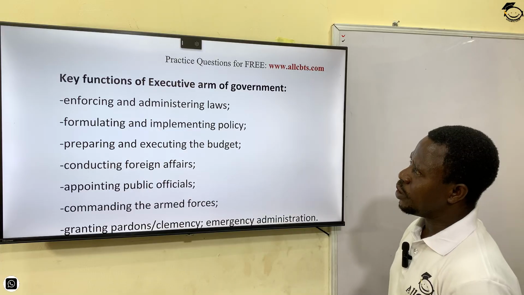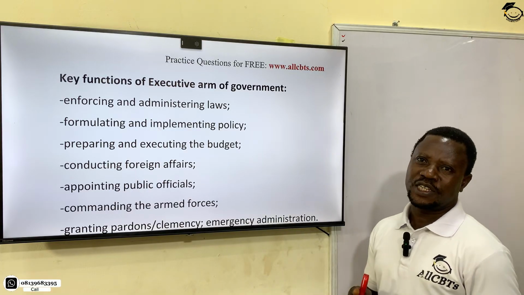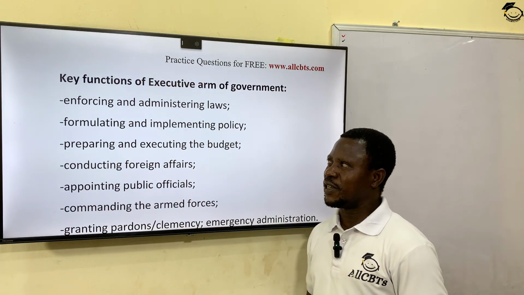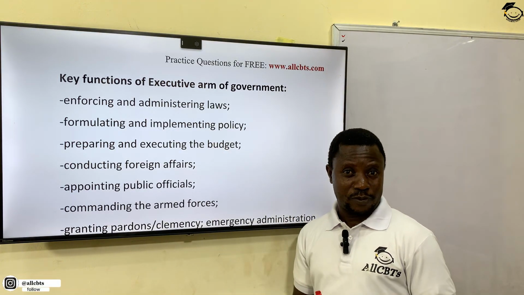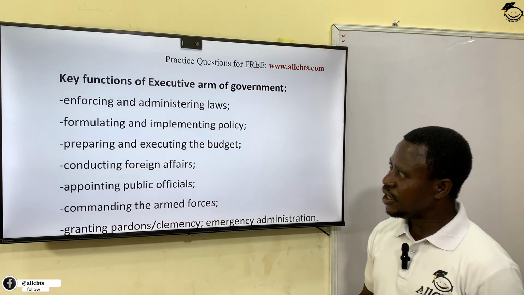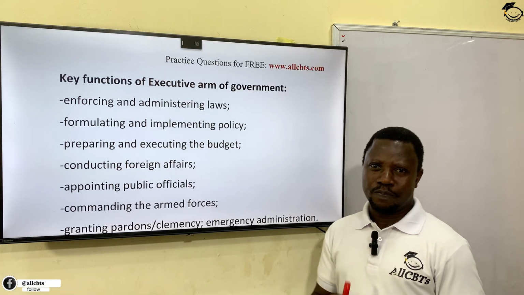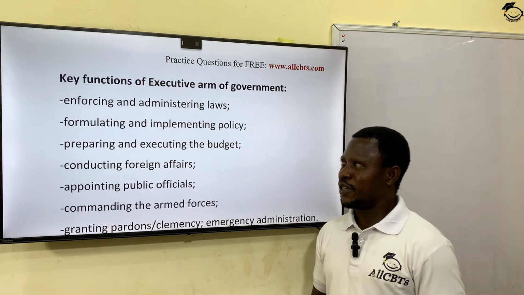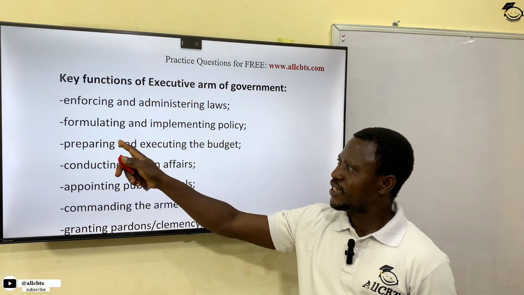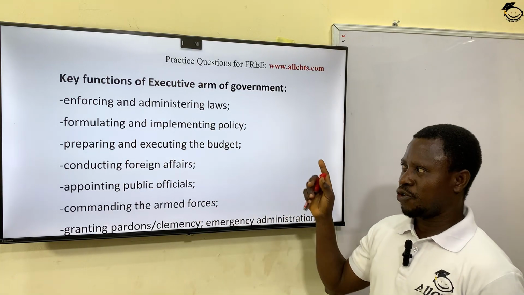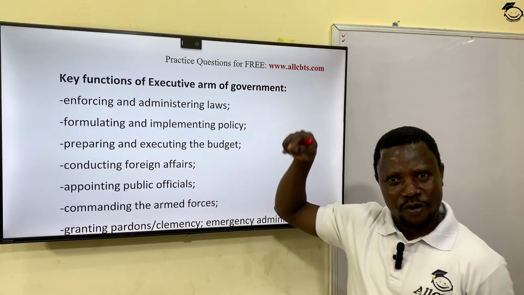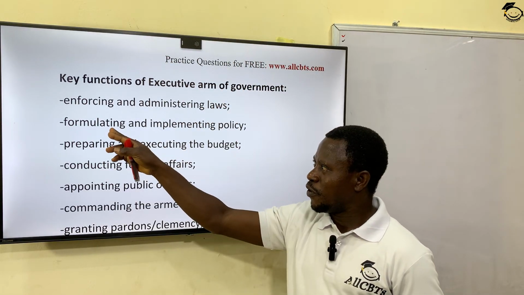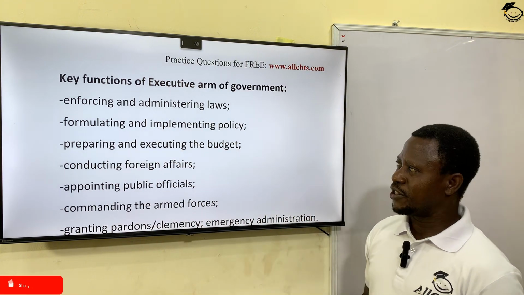Very well. So what are the key functions of the executive arm of government? We need to know this, okay? They enforce and administer the laws as stated in the explanation, the definition. They formulate and implement policies. Please take note of this. If the question says formulate and implement laws, it is incorrect. The legislature formulates laws, but the executive formulates what? Policies, government policies.